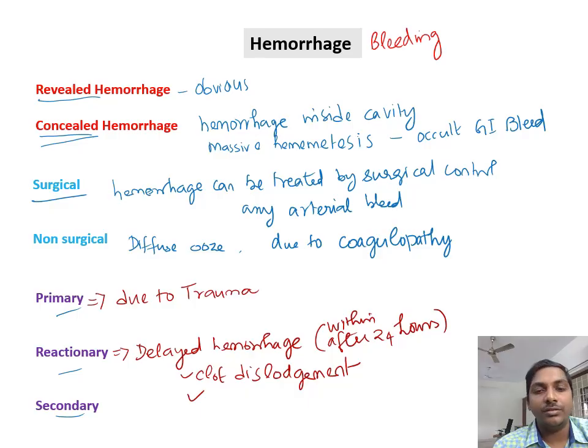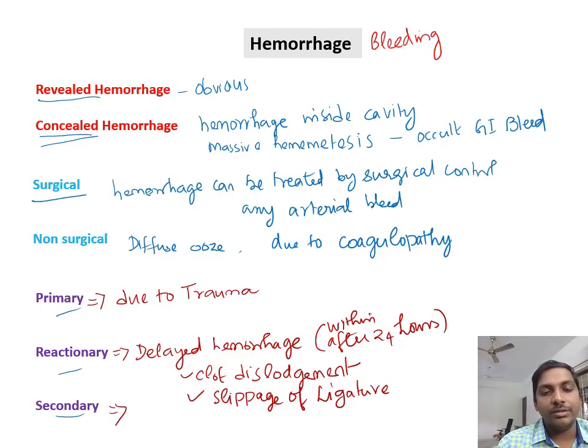The next reason is slippage of ligature. You have put a superior thyroid artery ligation, but due to improper technique, the ligature will slip. So that will also cause hemorrhage, that is called delayed hemorrhage or reactionary hemorrhage.